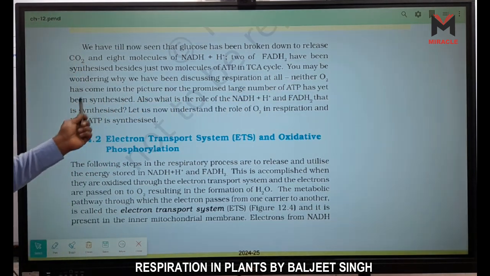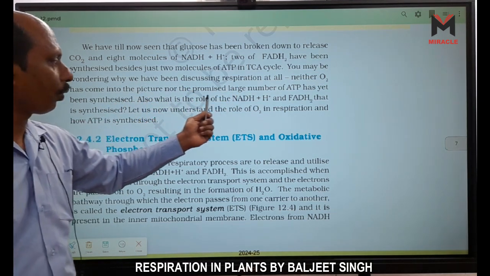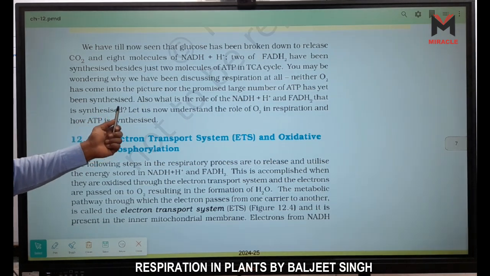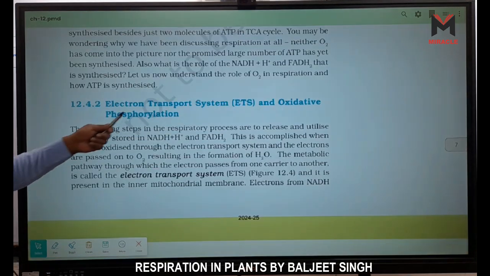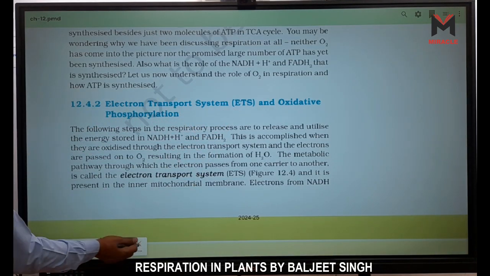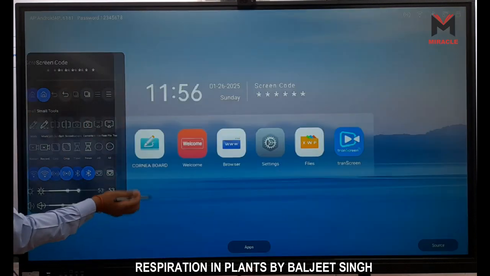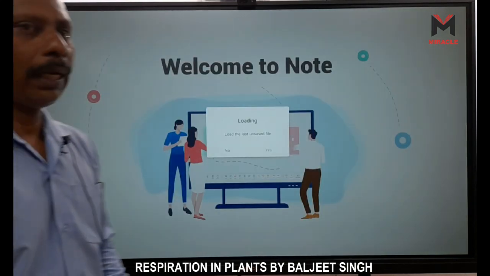You may be wondering, okay, neither has O2 come in yet. Also, what is the role of NADH and FADH2 that are synthesized? Let us now understand by the ETS system, the electron transport system. So first here, very simply I explain to you the Krebs cycle, right?